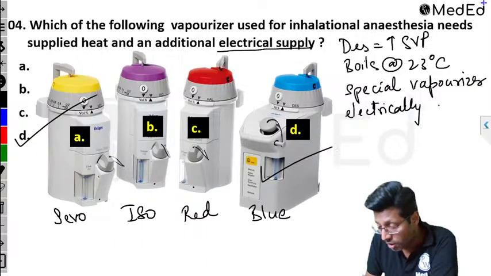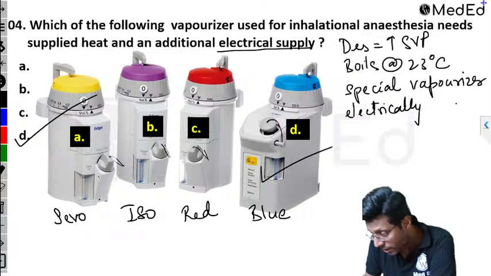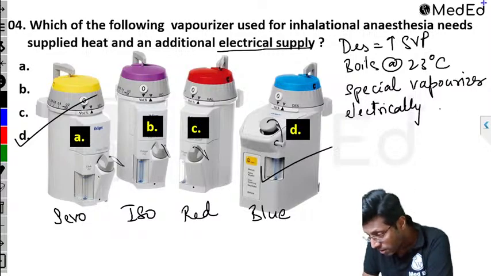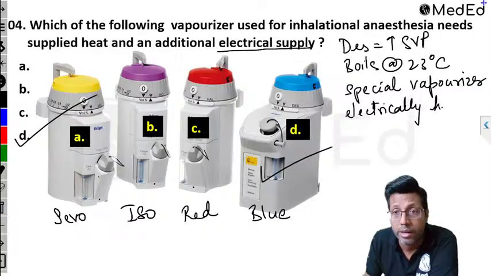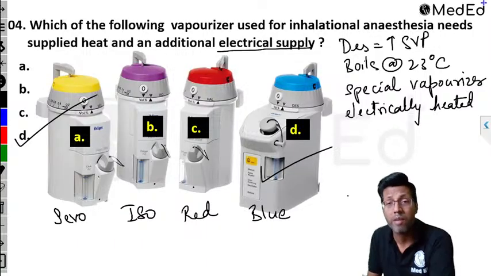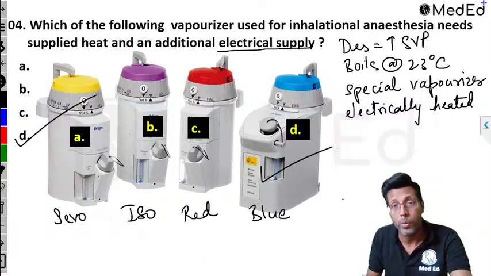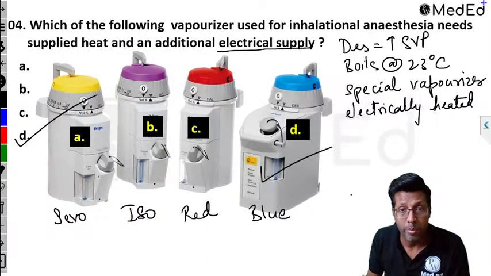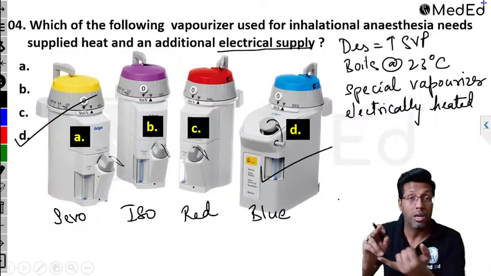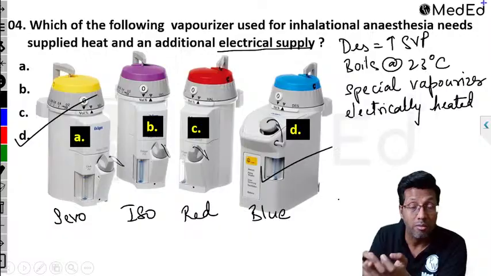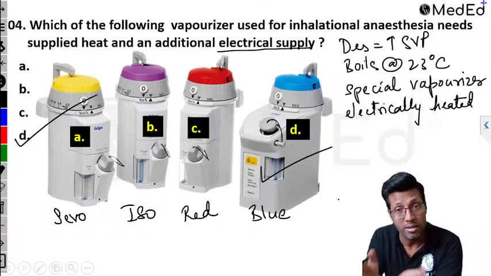Right? Dr. Vivek says D. Correct, guys, correct. All of you, Dr. Prajwal and Dr. Vivek, correct, electrically heated, right? This is the reason why we have a specific special vaporizer used for desflurane. It boils at 23 degrees, has the highest saturated vapor pressure, and the color is blue. So here the color is also important, and the reason why desflurane has a special vaporizer, that is important.